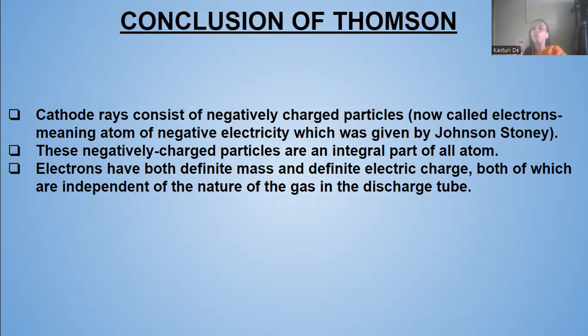And electrons have both definite mass and definite electric charge, both of which are independent of the nature of the gas used in the discharge tube. They are negatively charged and an integral part of an atom, and the name electron, meaning atoms of negative electricity, was given by John Stoney. Thomson concluded that they are negatively charged.